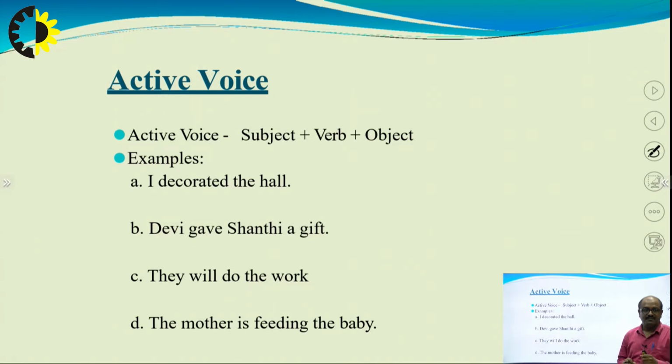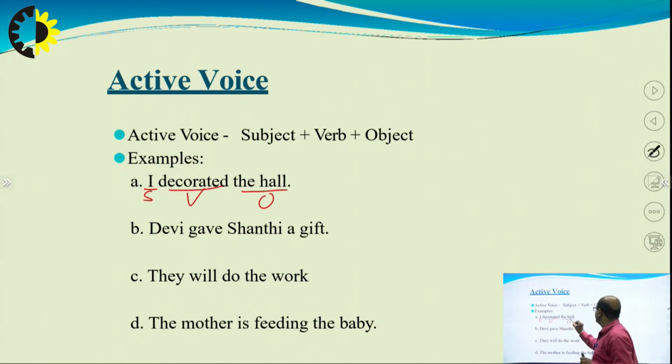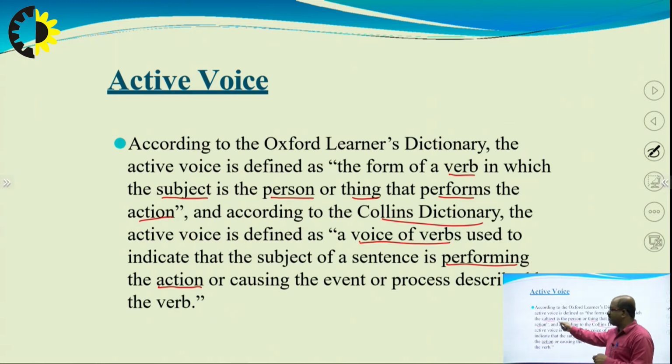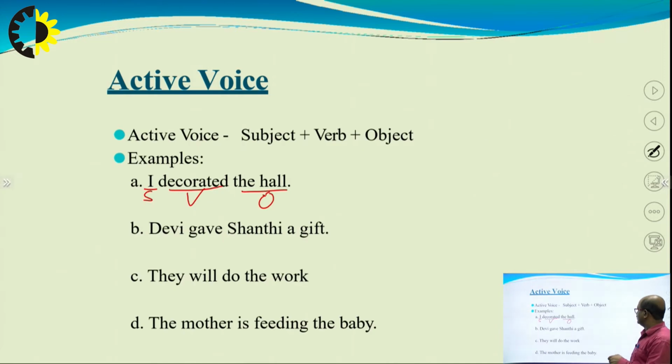Examples: I decorated the hall. If I say I decorated the hall, you see that I is the subject, decorated is the verb, the hall is the object. As we have seen here, the subject is the person or thing.